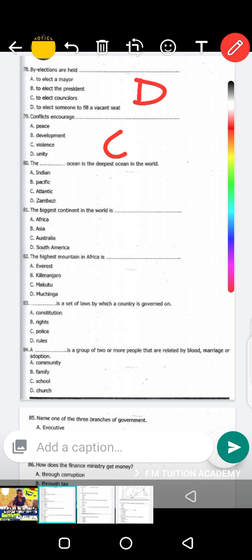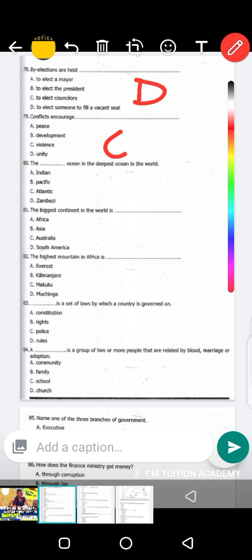Whenever there are conflicts, people will be violent to one another. There will not be peace. People will be arguing. There will be no unity, no peace, no development, but just violence because of the conflicts. To conflict means to quarrel, where you don't agree.